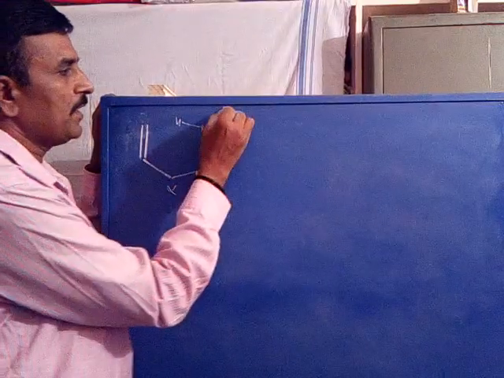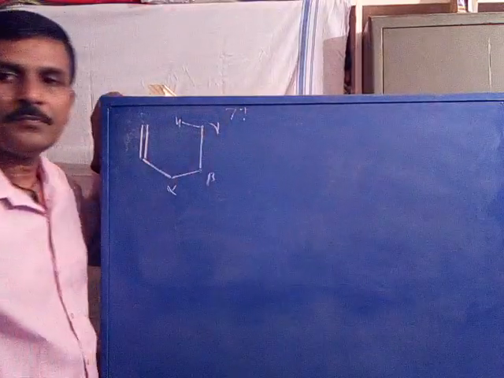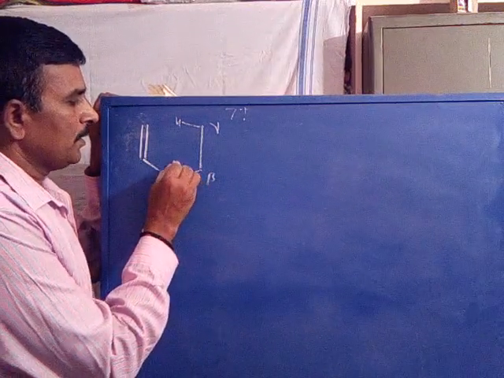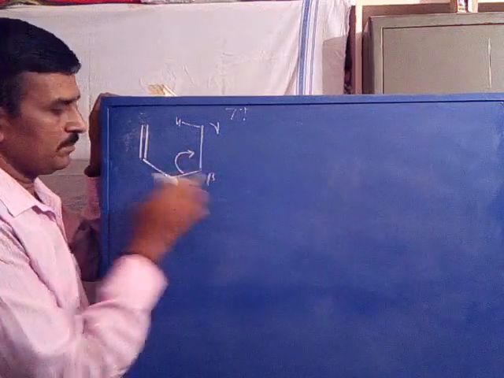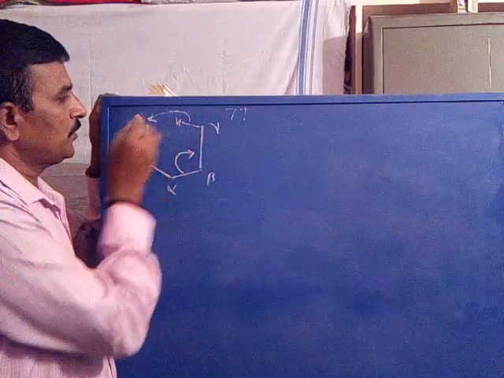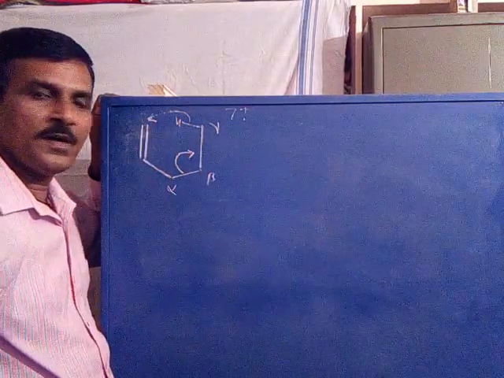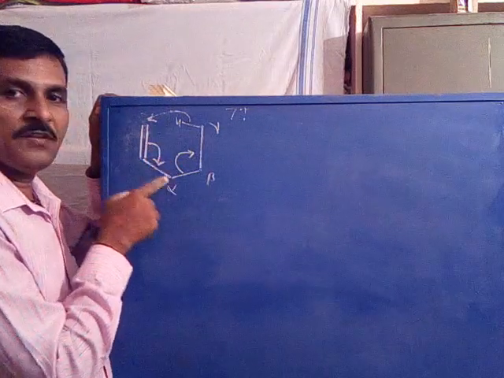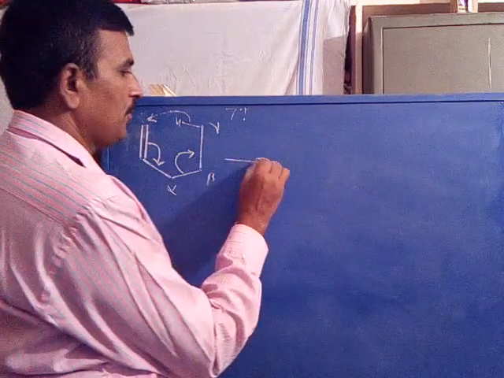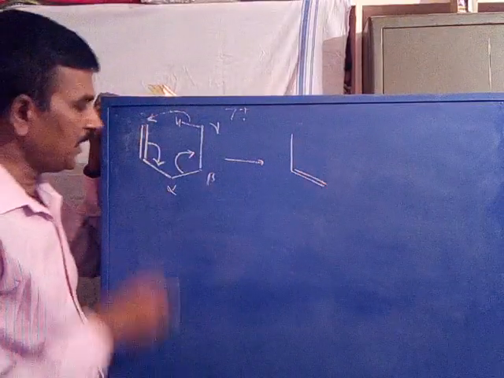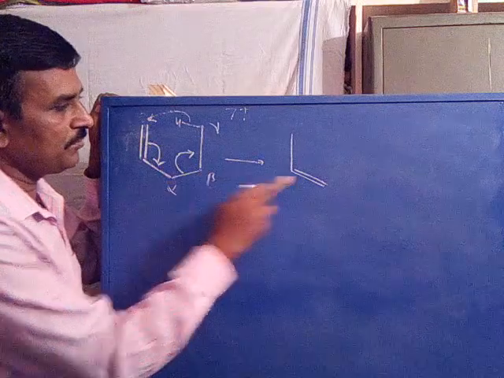Now this is the molecular ion. Cleavage of the beta bond: the beta bond is cleaved, and gamma hydrogen is transferred to the carbon of the unsaturated system. This bond gets polarized towards these two carbons, so that we get a double bond between these two carbons.